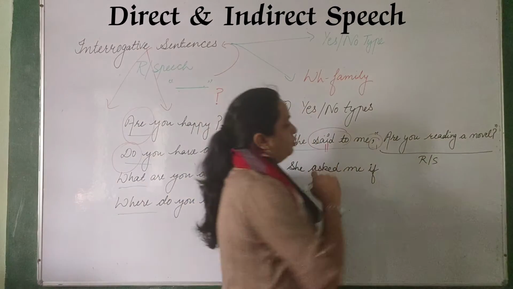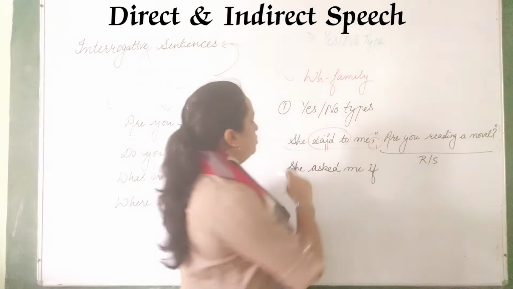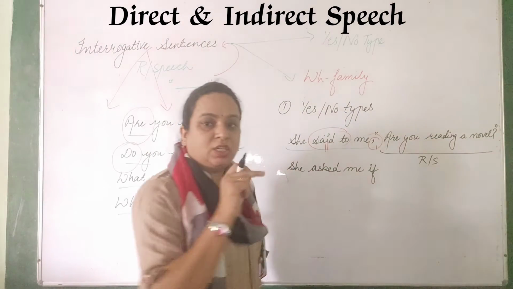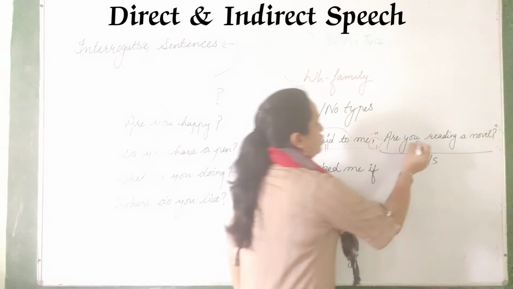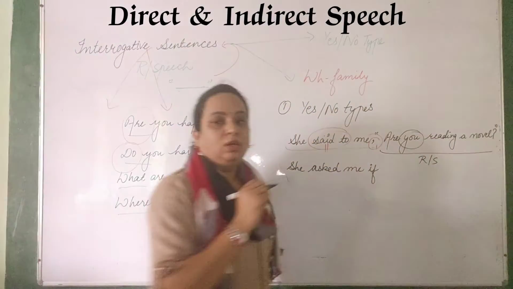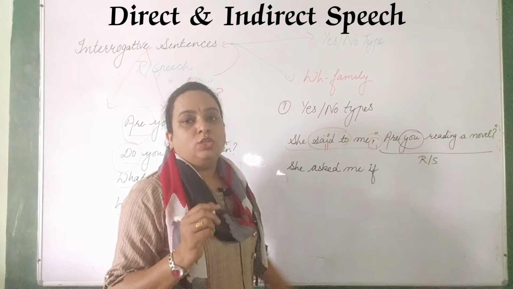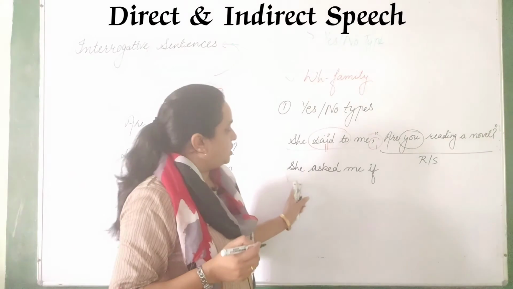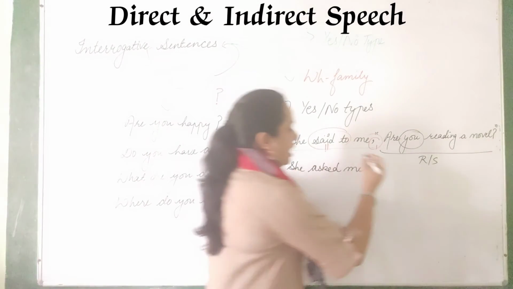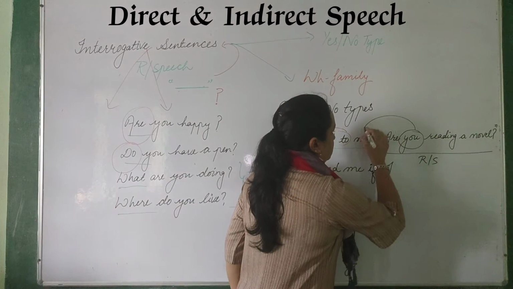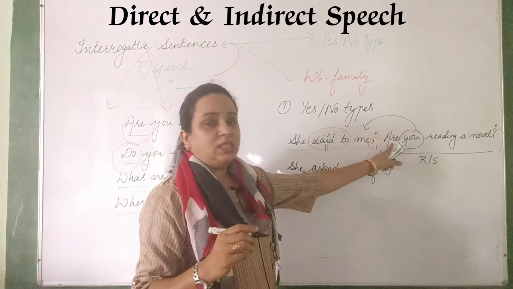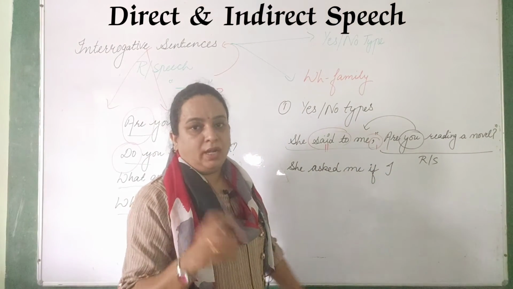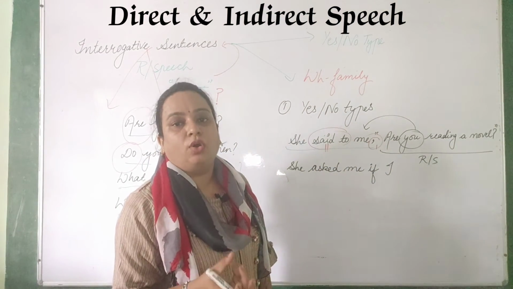Now what you have to do here: she said to me, are you reading a novel? So this will be changed with what? Me, right? So she asked me if I, because this will be changed with this I. Now is, am, are is the format and that changes into was and were.